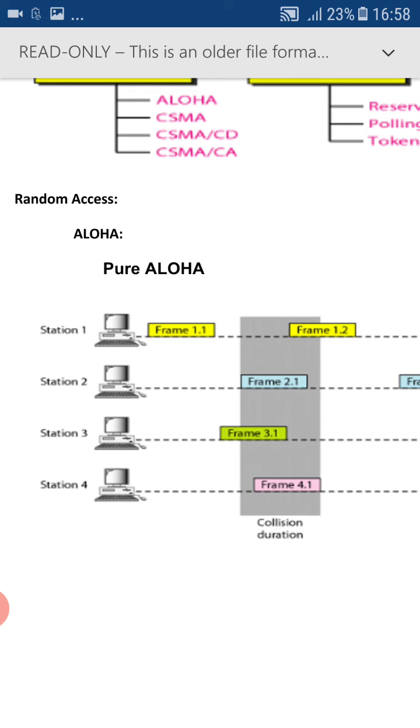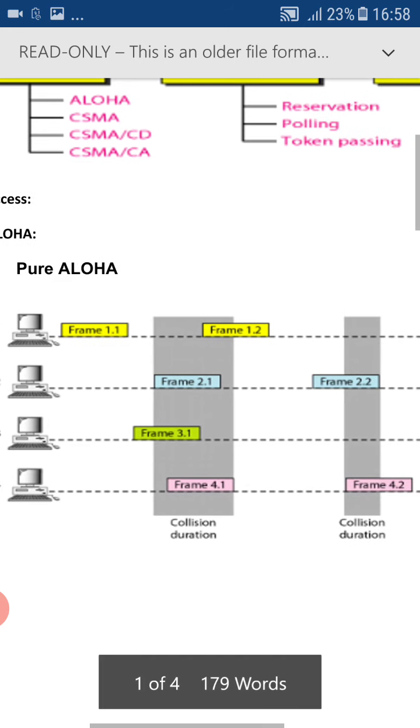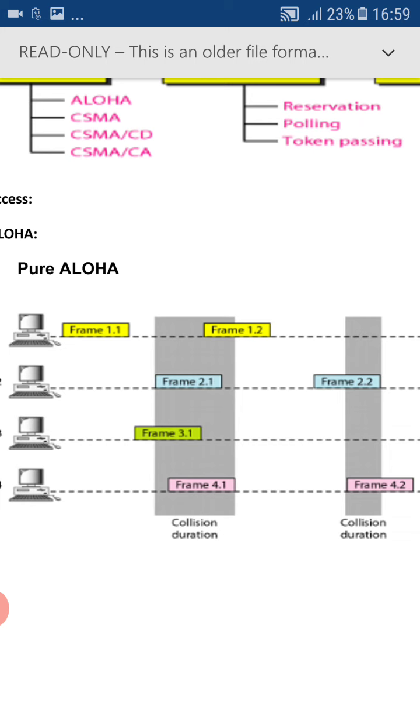Now, in pure Aloha, any one station can send any frame at any time according to their requirement. Listen carefully. Any one station can send a frame at any time according to their requirement. In the diagram, you can see the patches. These patches represent collisions where the frames are getting overlapped. That is, multiple frames sent simultaneously by multiple devices appear on the medium. Collision is taking place. Hence, a portion of the frame is lost.